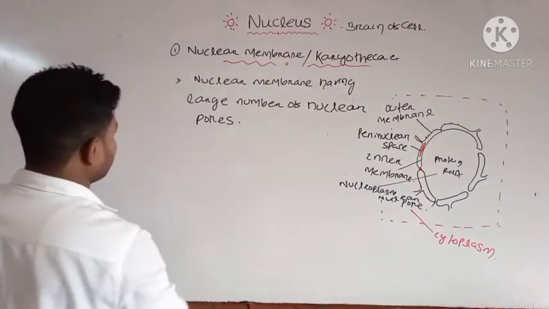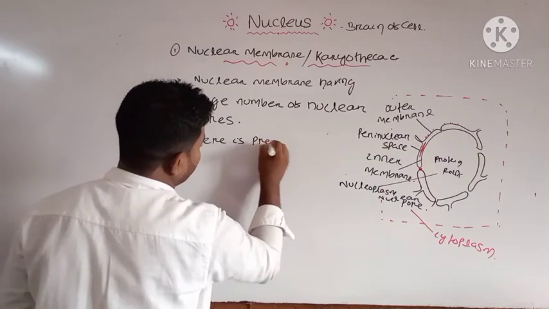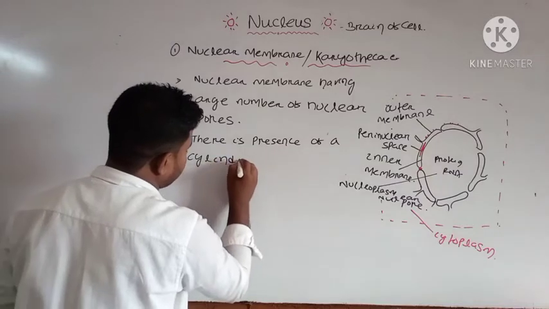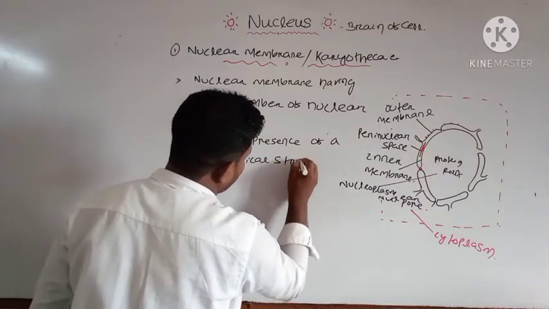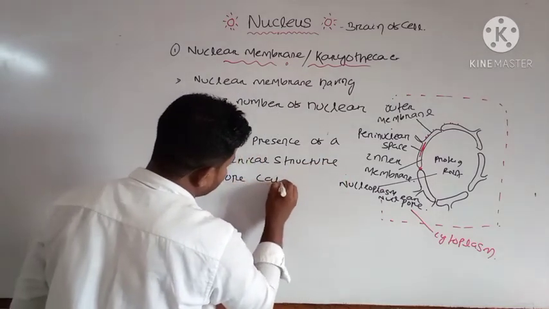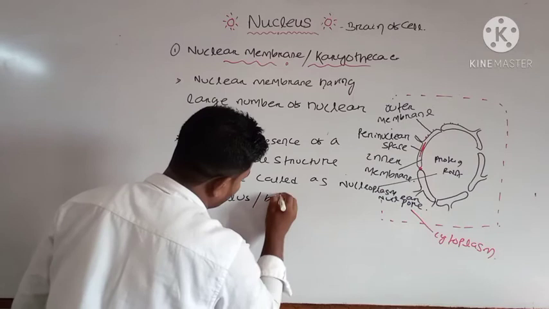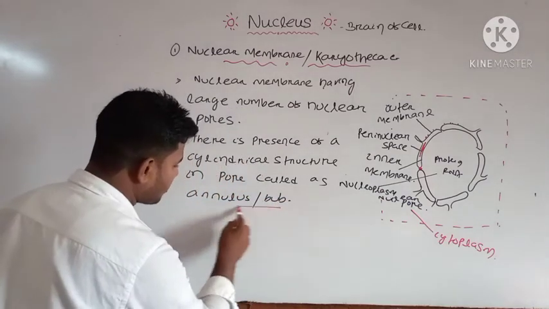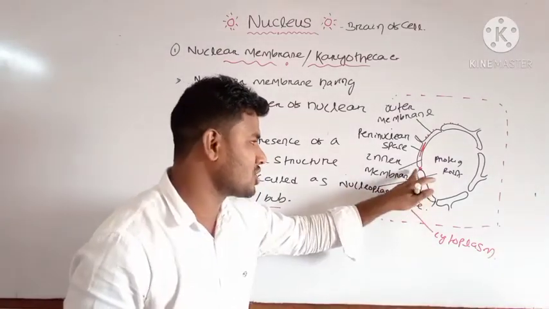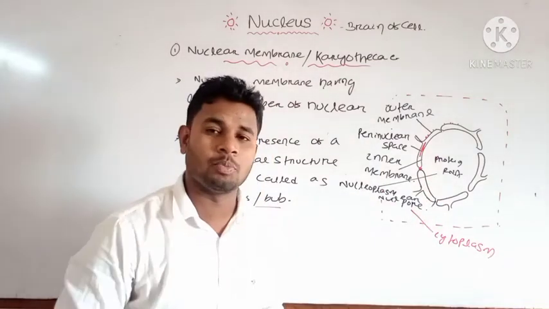There is presence of a cylindrical structure in the pore called annulus, or we call it a bulb. Okay, this is the structure which is present inside the pore, and it mainly blocks the path of the protein and RNA structure. Along with the annulus and the pore, they form the pore complex.